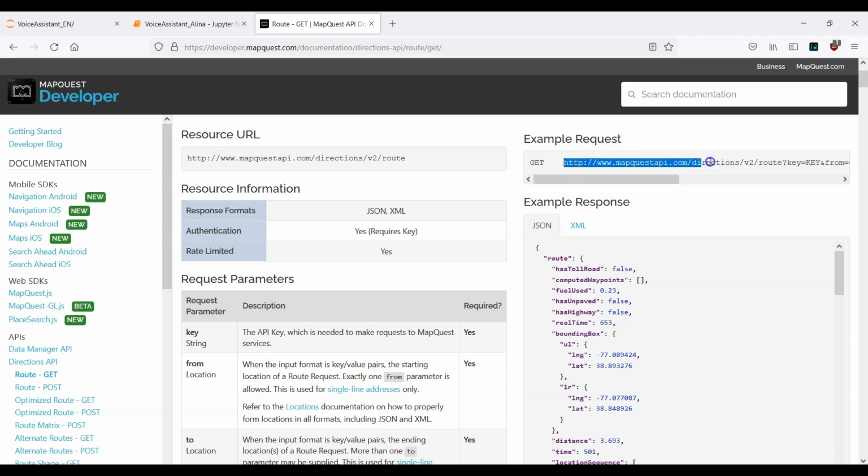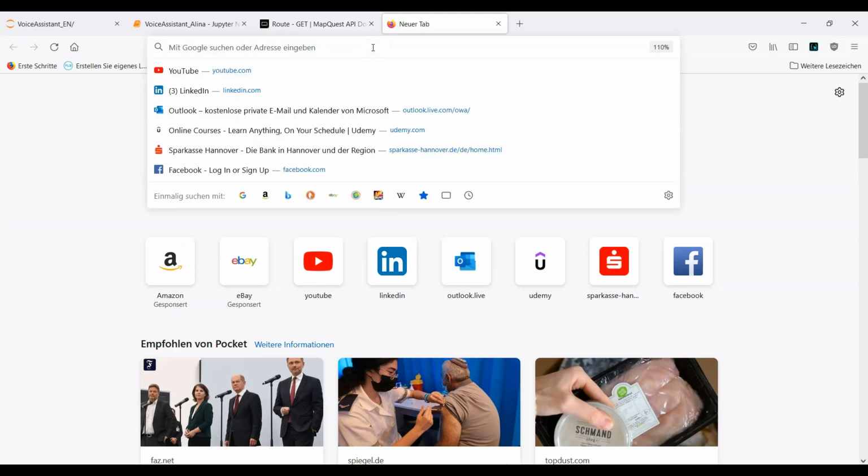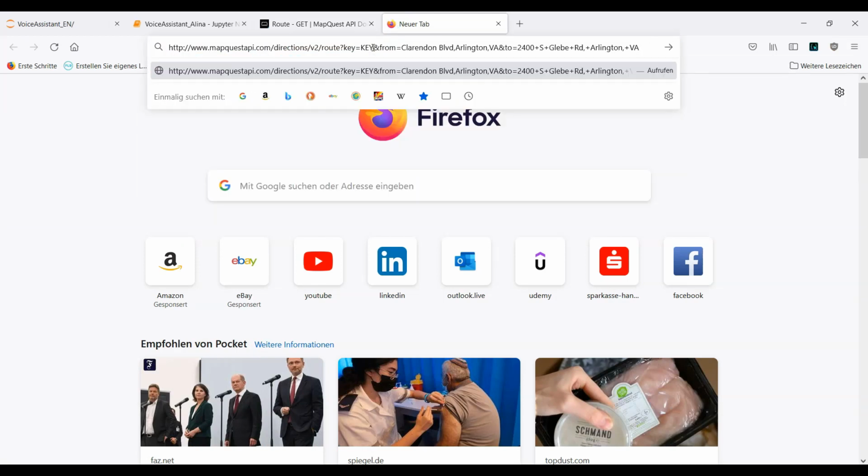So let's copy this whole example request, and paste it into another tab here. Now what we can do is the following. We can replace, you see here we have two cities, from and to. Here we can do our own request. From, I will just delete this city here. Let's say I want to go from Hamburg to Berlin. So in this example, you can just remove everything here to Berlin.